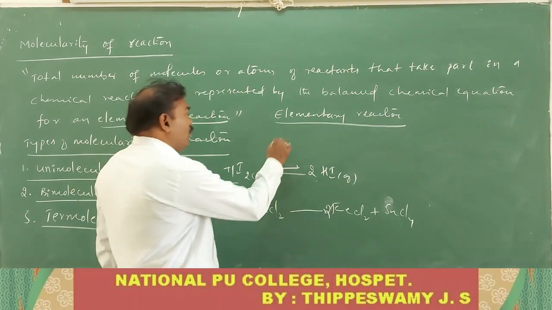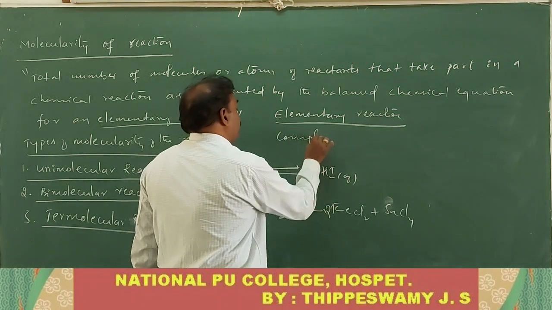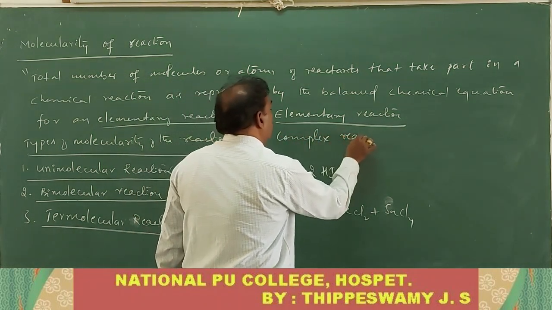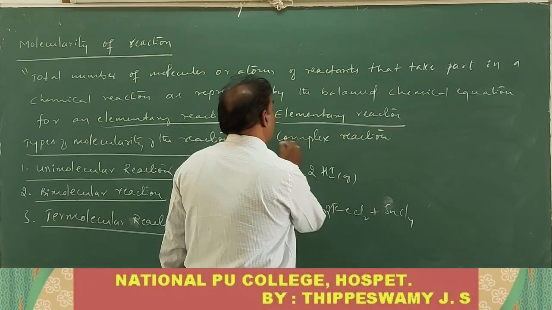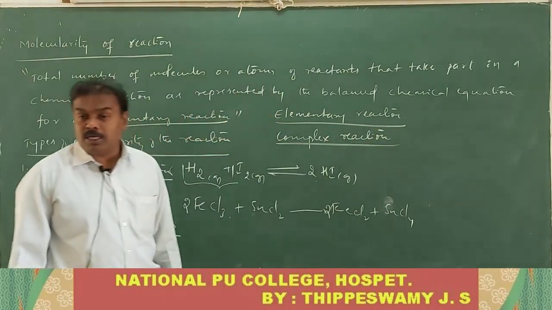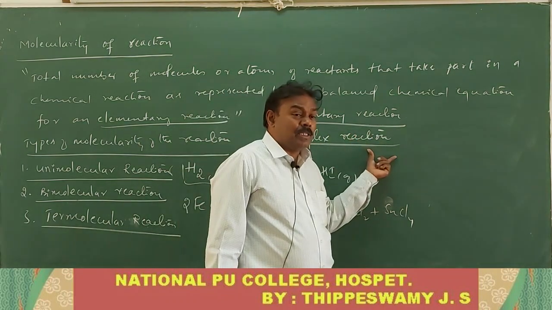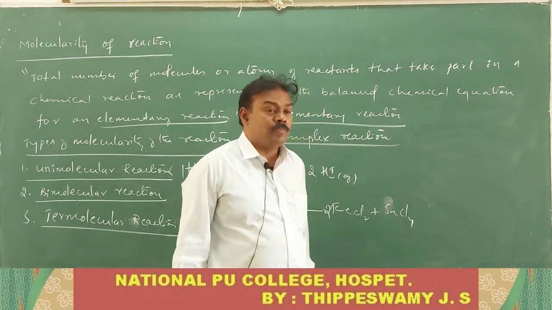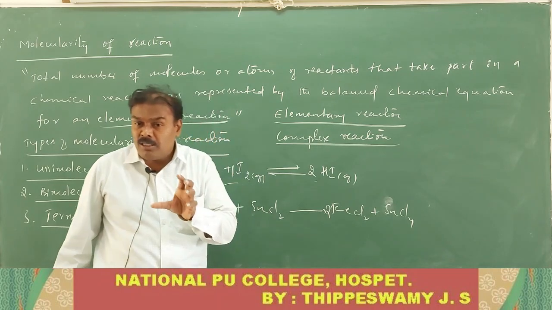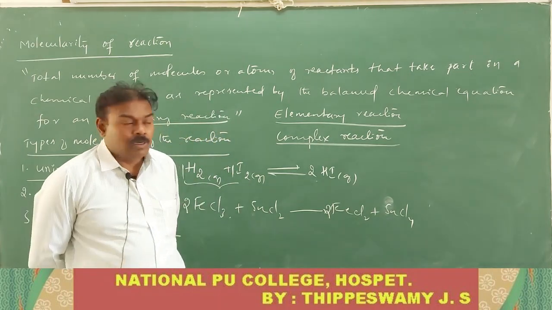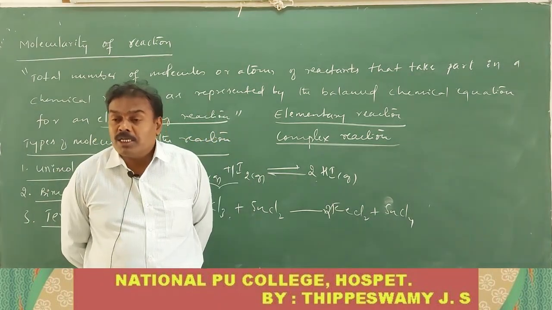Next one is the complex reaction. What is meant by the term complex reaction? The reaction which is taking place in more than one step. The reaction which is carried out in more than one step is called a complex reaction.